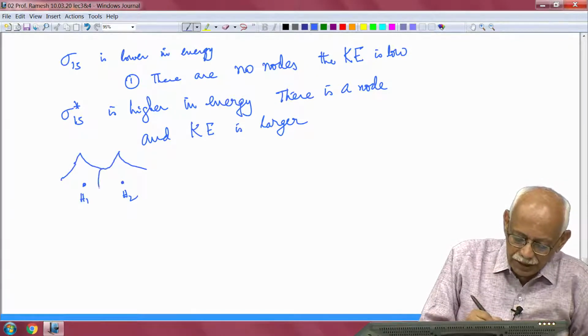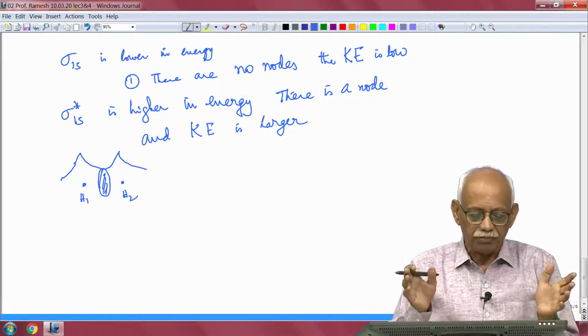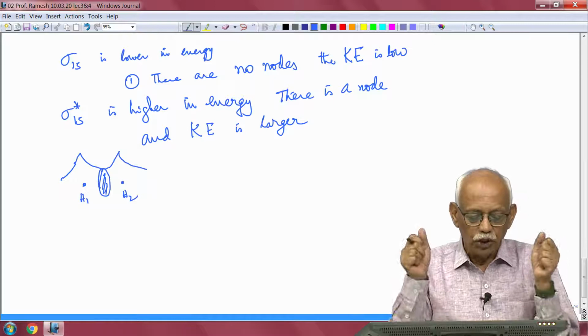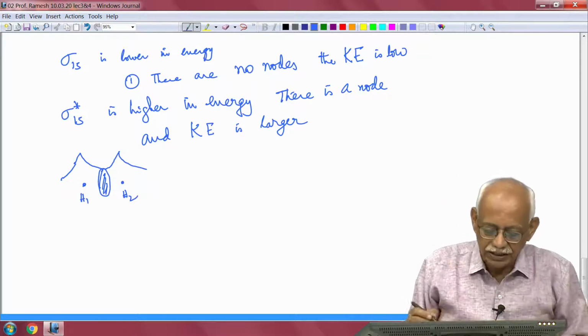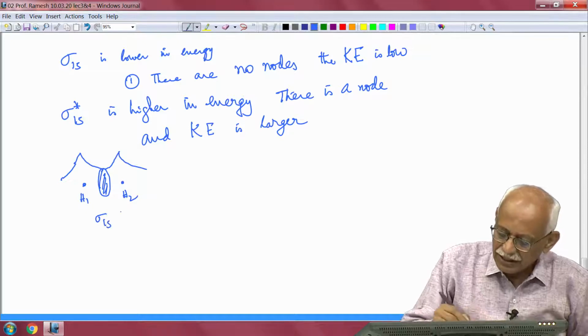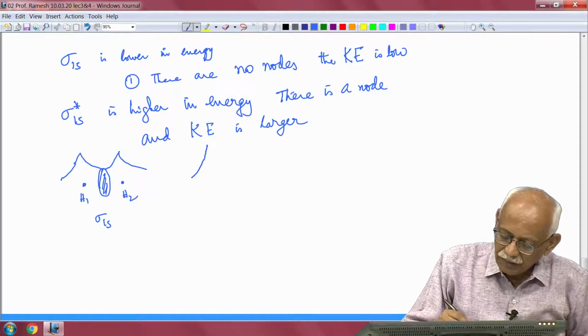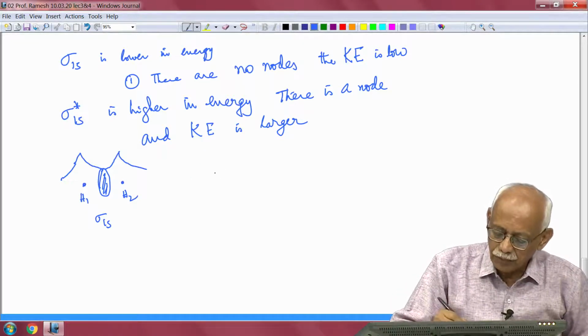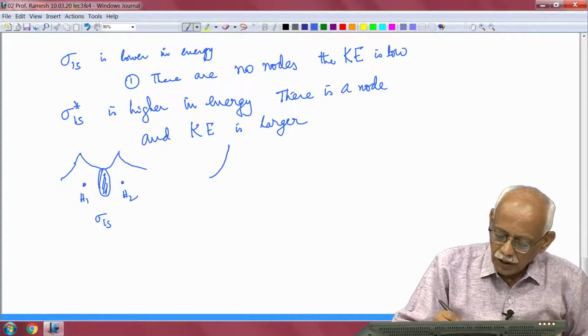That means in this plane you have a large amount of charge in the bonding region between the hydrogen 1 and hydrogen 2 nuclei, a very high charge density. Whereas in the sigma star 1s case, the charge density goes to 0 in the nodal region.